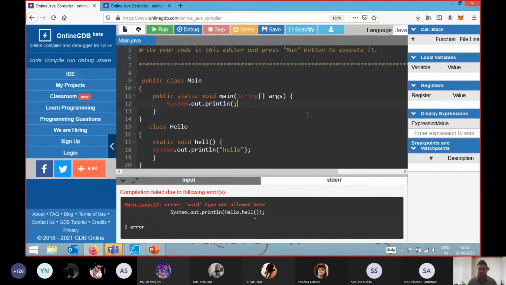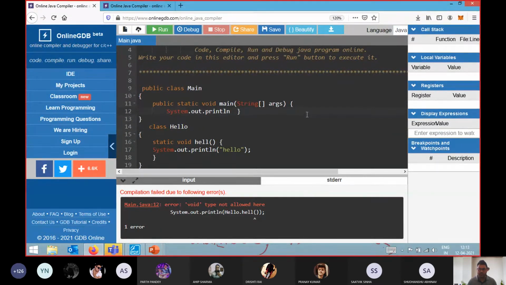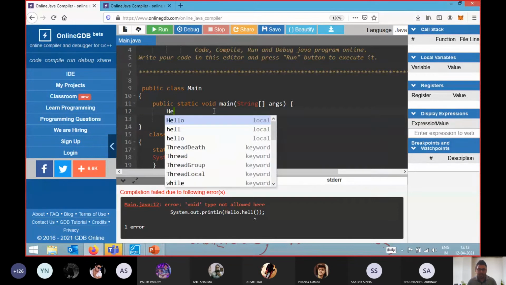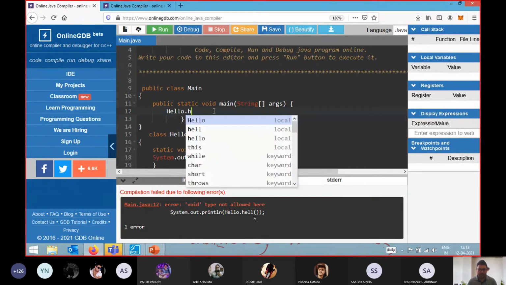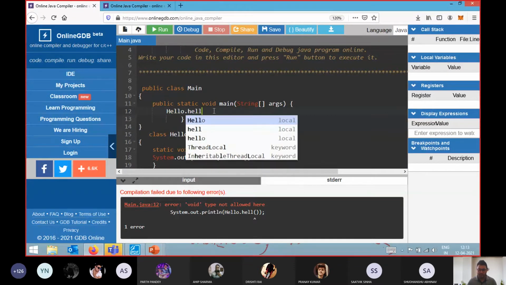Sorry, I'm again calling that System.out.println over there, so that is why I'm getting that error. Yeah, I got it. I'm again returning, because System.out.println will return some value, so that is why I'm getting an error. So here, what I will do is directly write hello.hell, because in hell I already have a statement